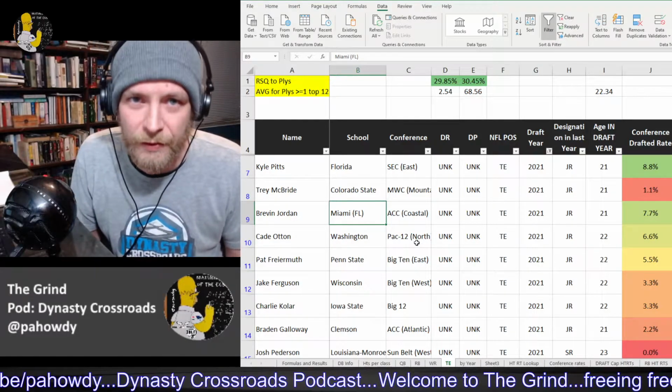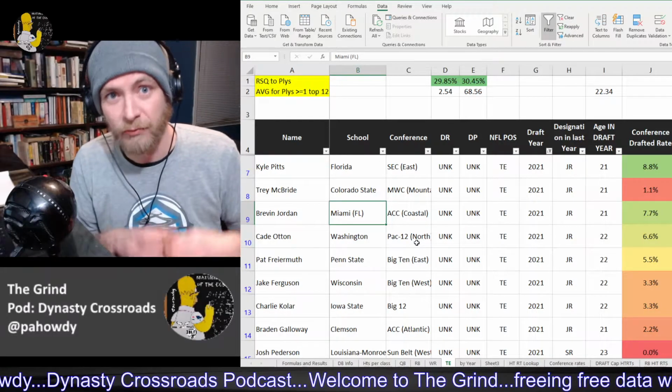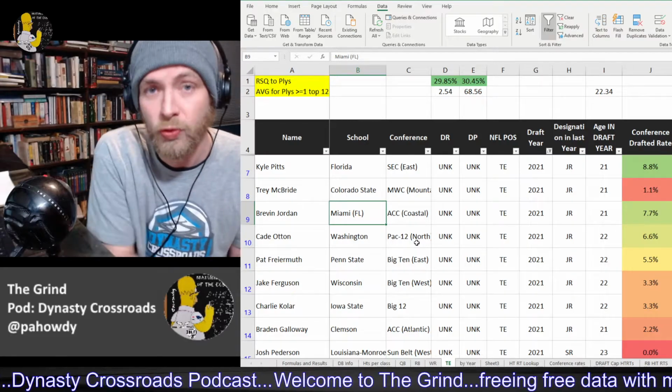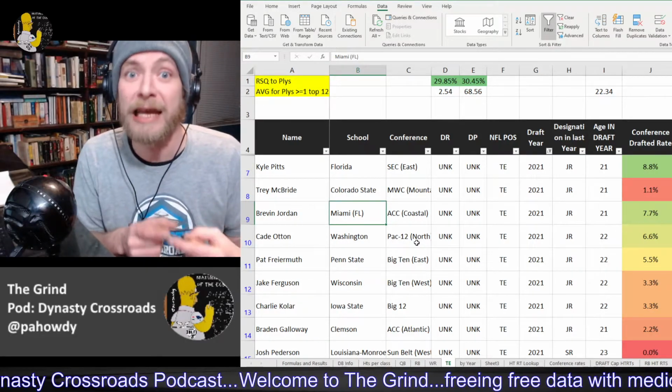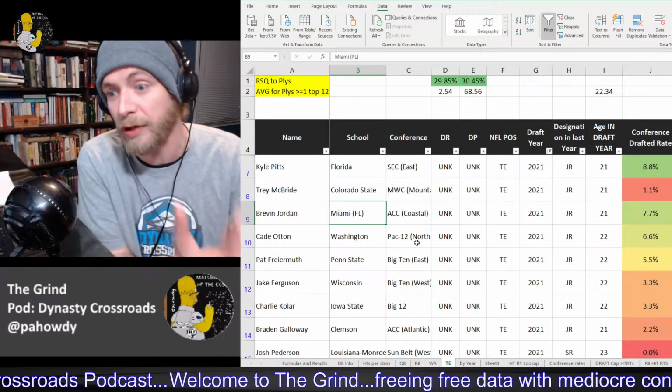There's relatively few. So we have a relatively small sample size to compare to college players, and relatively few college players go on to do well, and relatively few teams play more than one tight end at a time that has any kind of fantasy significance, either in college or in the NFL.